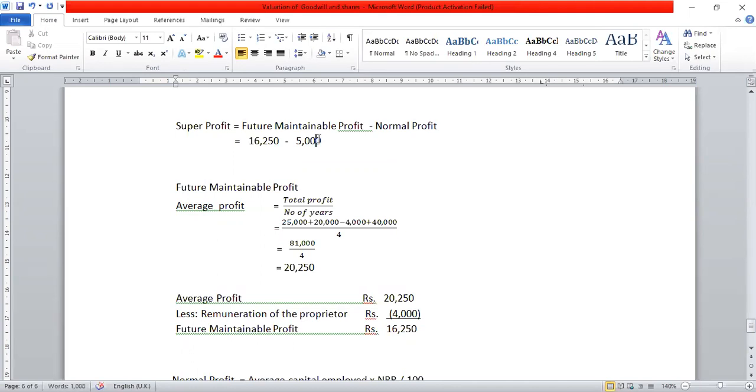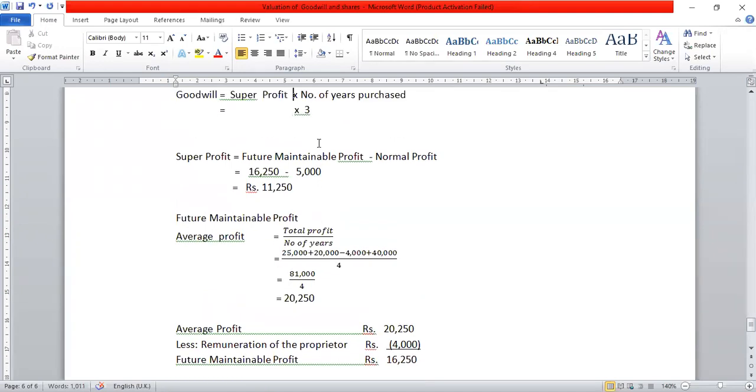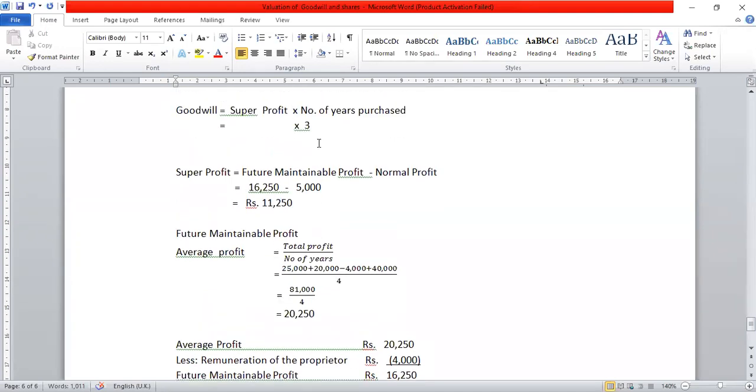So what will be your super profit? 11,250. Your super profit will be 11,250. Correct? 16,250 minus 5,000. 11,250. So just put this amount here.